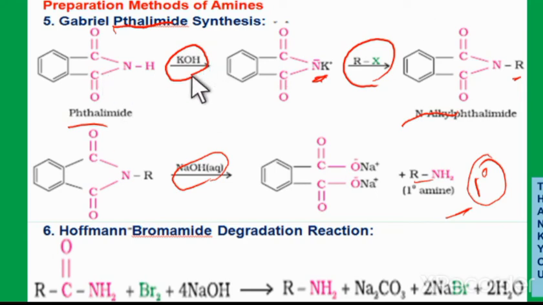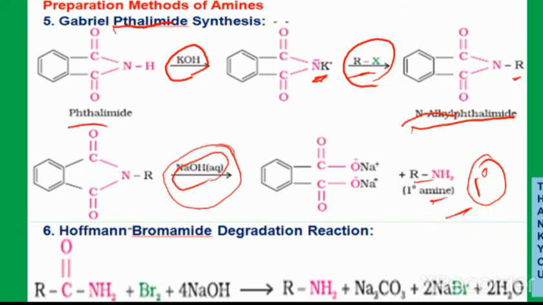To summarize, phthalimide is initially treated with a strong base like sodium or potassium hydroxide, forming potassium phthalimide. Now this is treated with an alkyl halide, and it gives the N-alkyl phthalimide. Then the N-alkyl phthalimide is treated again with a strong base, and we get sodium phthalate plus the primary amine.